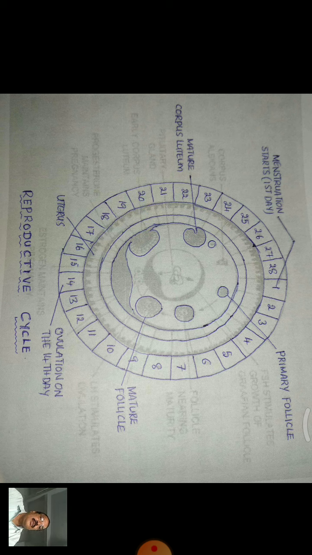Menstruation on first day of the cycle, ovulation on the 14th day, and the remaining post-ovulatory phase. This is something about reproductive cycle, particularly menstrual cycle.